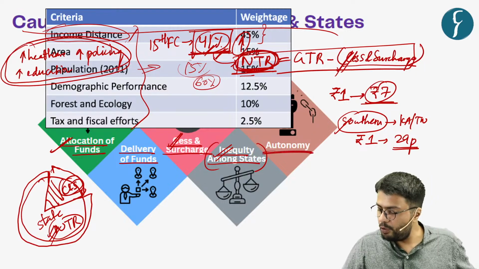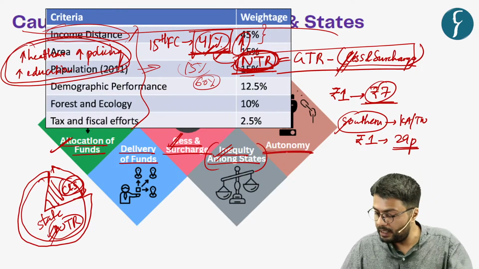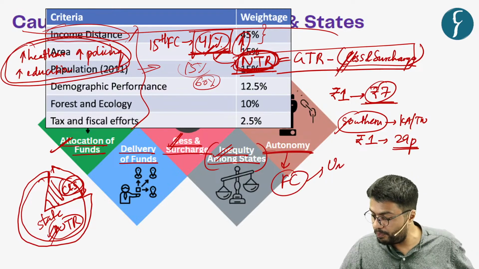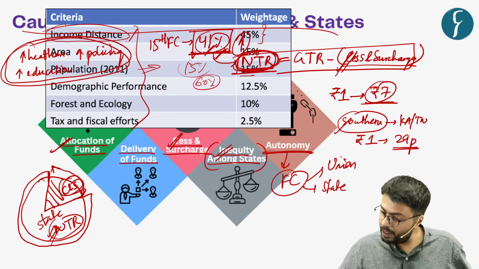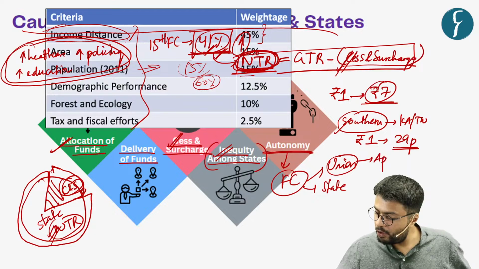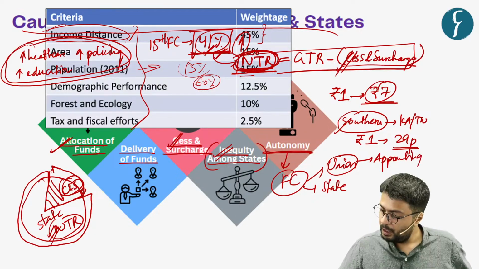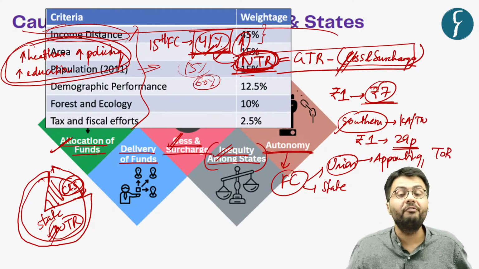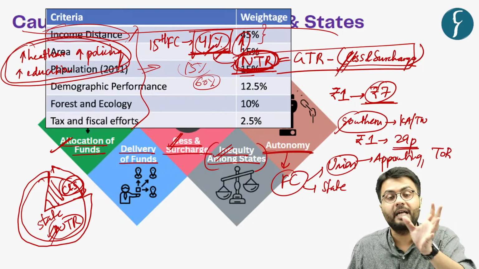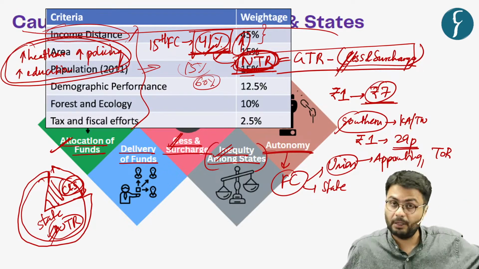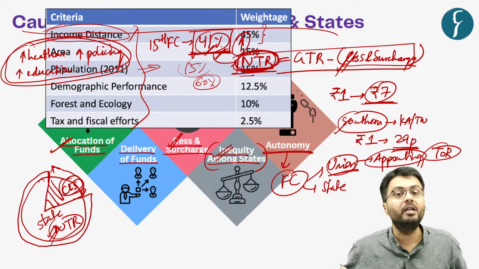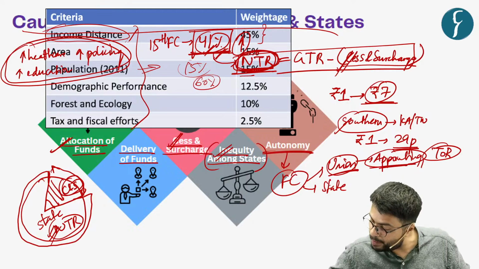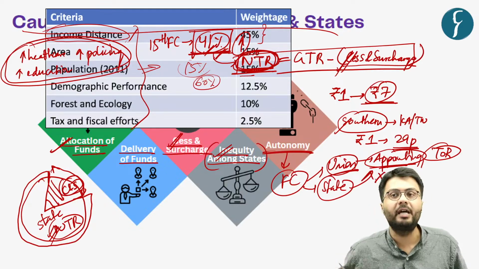Also is the issue of autonomy, because as you can understand, the proceeds which are given by the Finance Commission have implications both on union and state governments. However, appointing the members of the Finance Commission as well as setting the terms of reference, which eventually decides what kind of money goes to defense or to disaster management activities, come under the sole prerogative of the union government, and on these matters the state governments have no say at all.